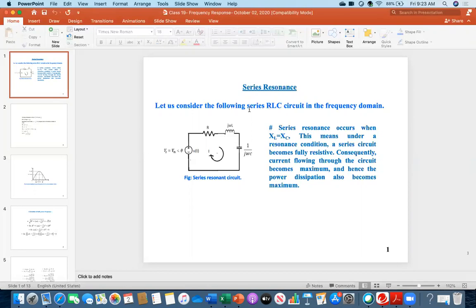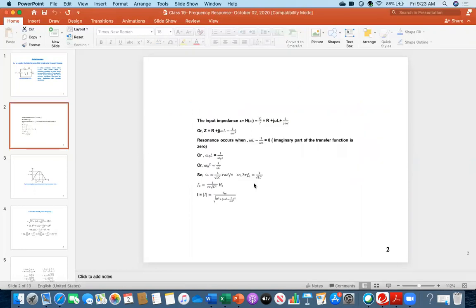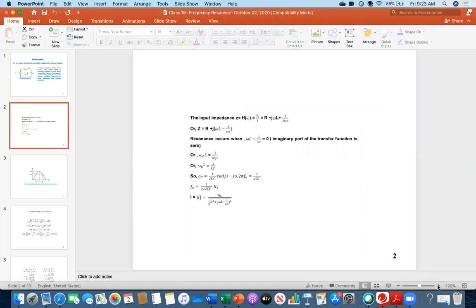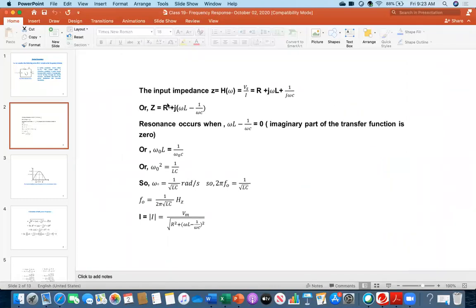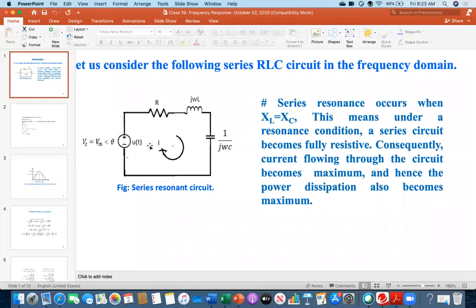Now moving forward, let's analyze these things, the equations that I have written here. For that series circuit, the input impedance Z, I am writing in terms of the transfer function Vs over I. So what is Vs over I? It is R plus j omega L plus 1 over j omega C, for the series circuit we are dealing with.